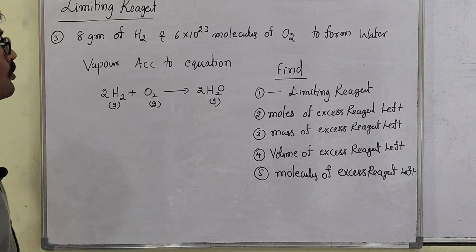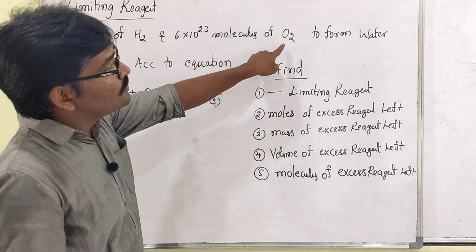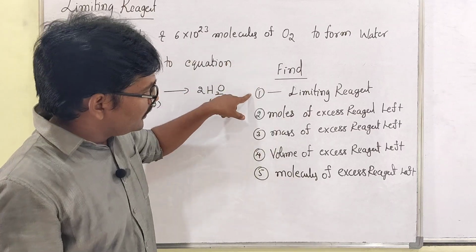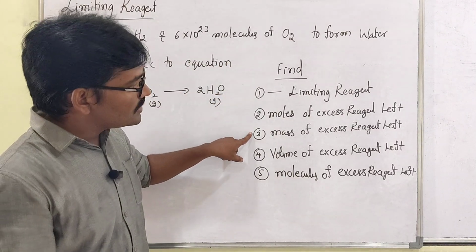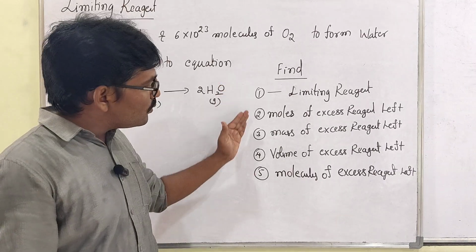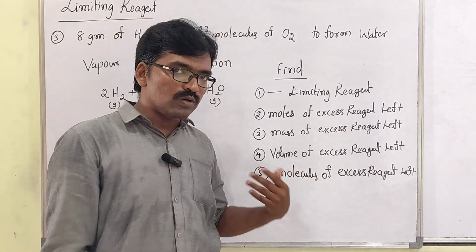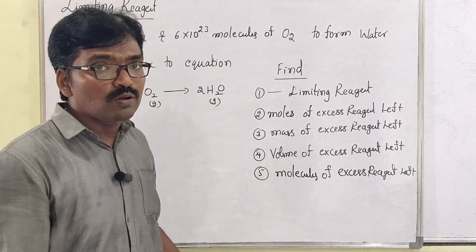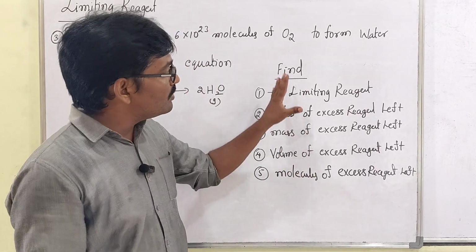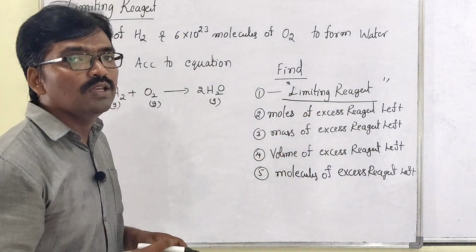Look, my dear students, here is one more question based on the limiting reagent. 8 grams of H2 and 6 into 10 to the power of 23 molecules of O2 react to form water vapor according to the equation. Find the limiting reagent, moles of excess reagent left, mass of excess reagent left, volume of excess reagent left, and molecules of excess reagent left. Sir, it doesn't mean they ask all questions in one; they can ask any one question: mass, moles, volume or molecules of the excess reagent, or the limiting reagent, or the product. So you have to remember such types of questions they will ask based on the limiting reagent.